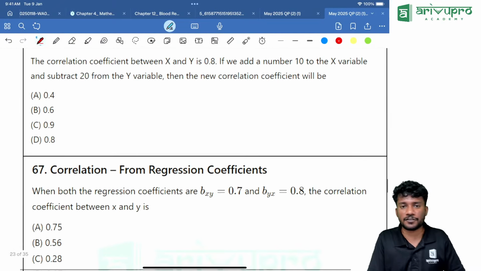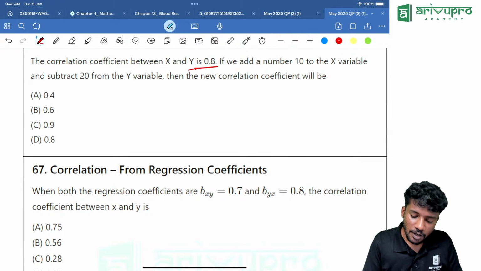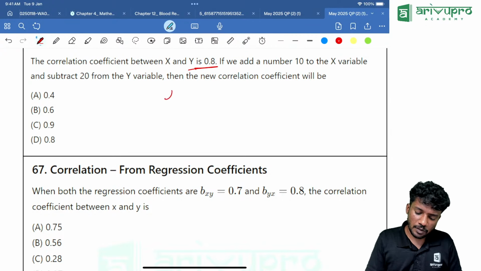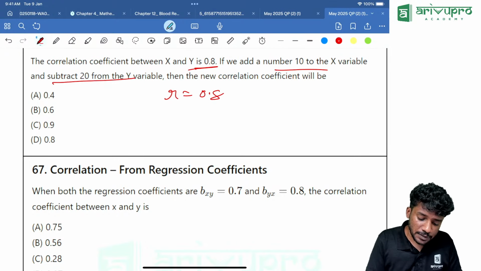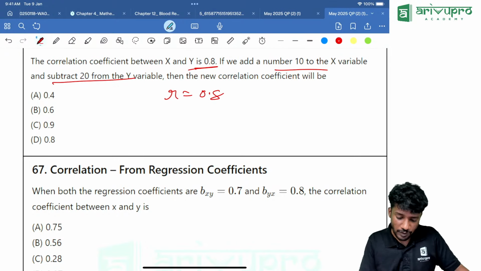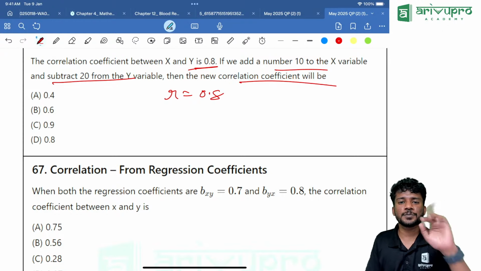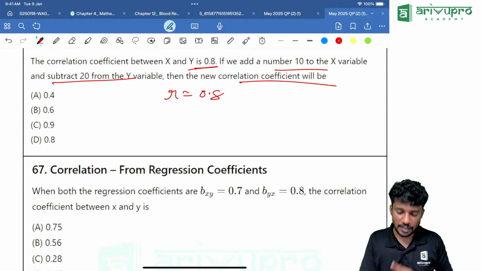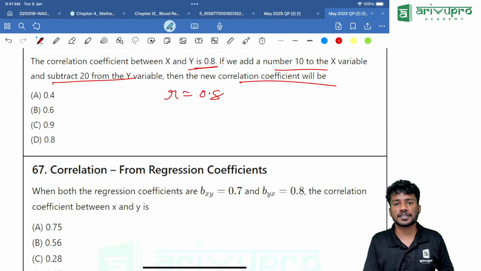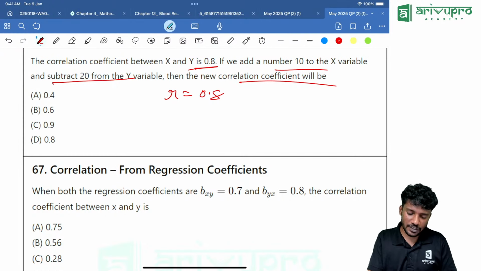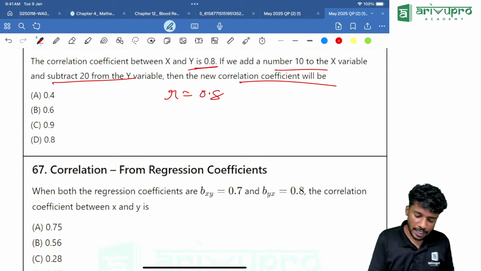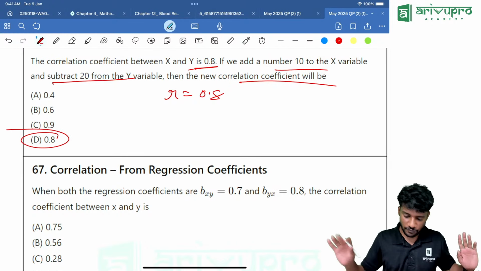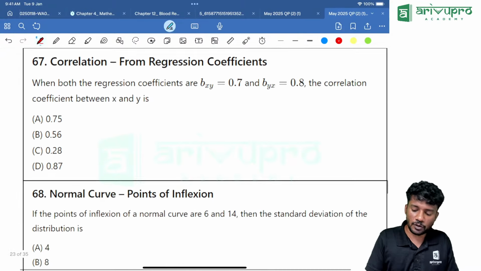The correlation coefficient of X and Y is 0.8. Correlation R value is given. How much is it? 0.8. If we add 10 to the X variable and subtract 20 from the Y variable, what is the new correlation coefficient? I told you the day before, there will always be a question based on change of origin and change of scale. Change of origin means addition or subtraction. Will addition or subtraction affect our correlation coefficient? No, the answer will be 0.8 itself. Change of origin won't affect it.